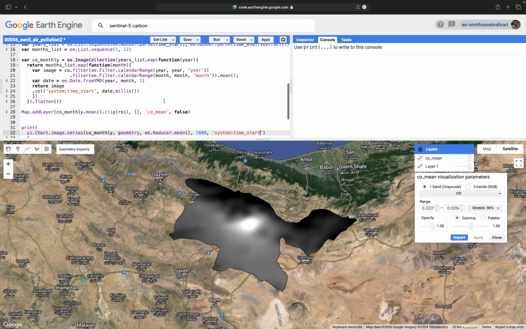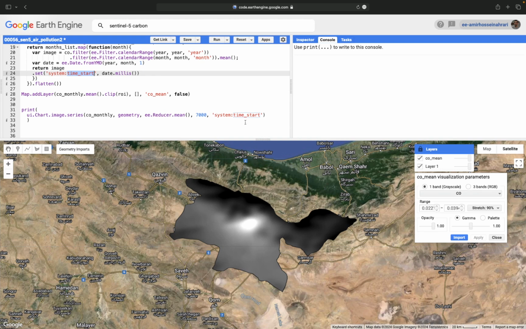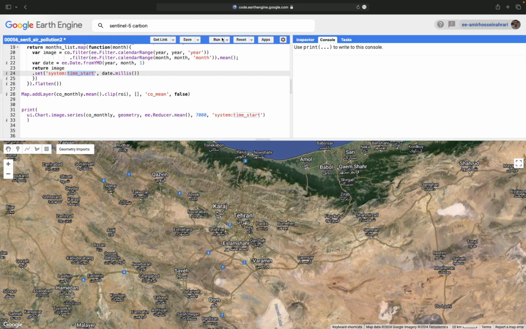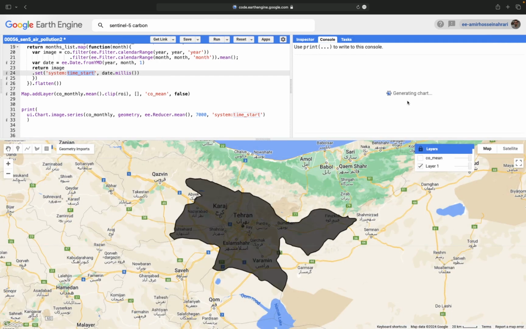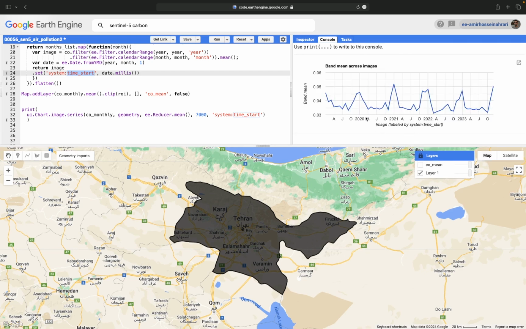As you can see, previously we made a system time start because we need it for the next steps. That is here. A new chart is being generated. This chart, as you can see, shows the temporal pattern of carbon monoxide from early 2019 to late 2023. There are some ups and downs.